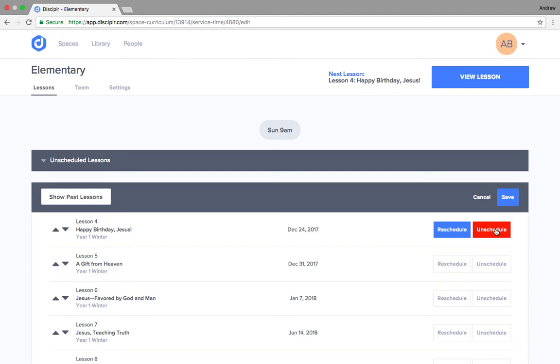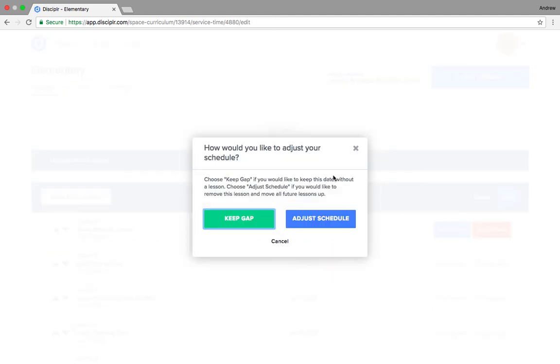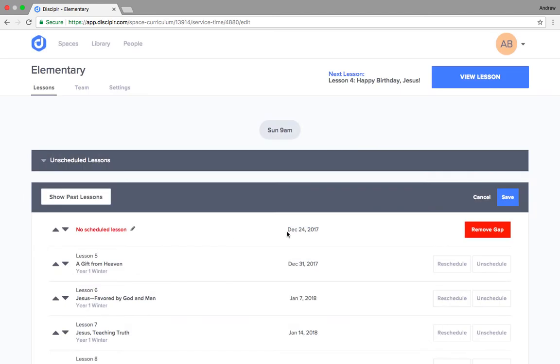So let's go ahead and hit unschedule, and you'll see your two options now. You can either install a new feature that we have called a gap, or you can adjust the schedule. Let's go ahead and hit keep gap, and you'll notice that the date is there, but the lesson is now missing. And it will show your volunteers that there's no scheduled lesson for this weekend. You can edit this to tell them anything you need to, and just hit done over here.